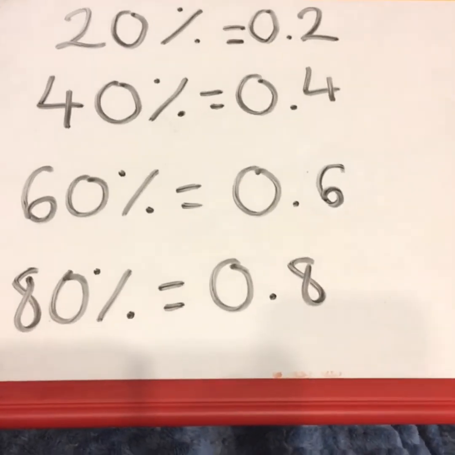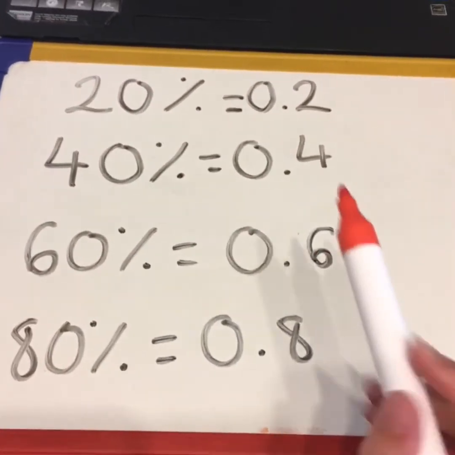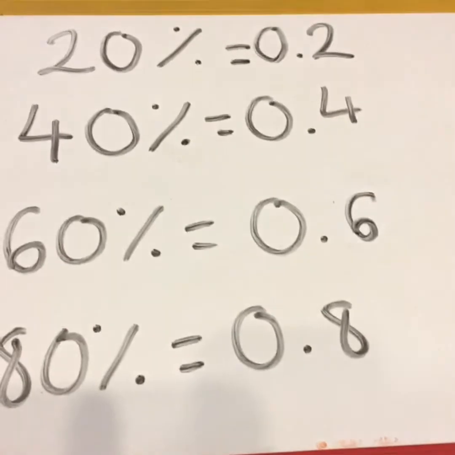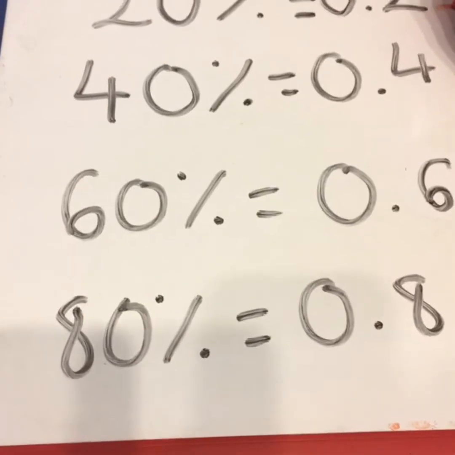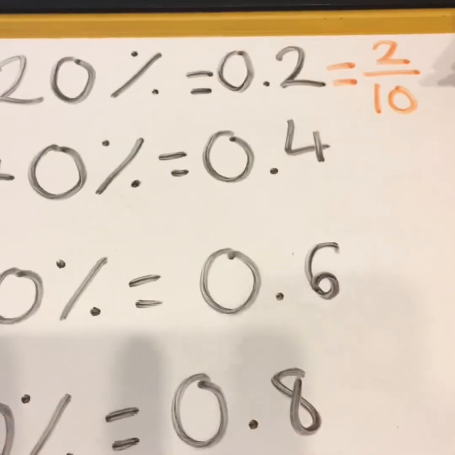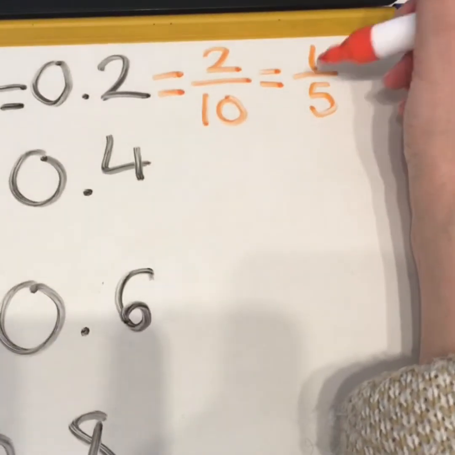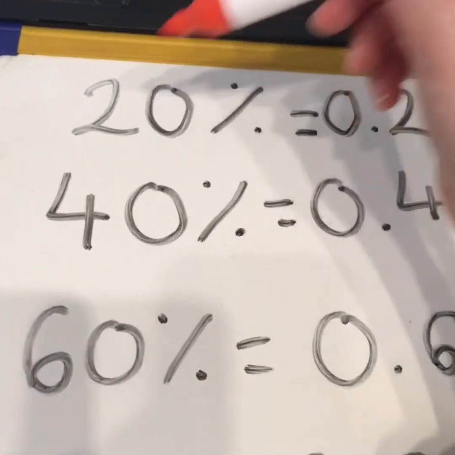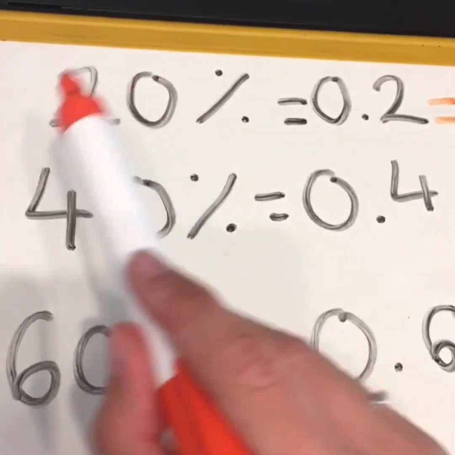Right, last little bit then. So 20% is the same as 0.2, 40% is 0.4, 60% is 0.6, and 80% is 0.8. What would these be as fractions? This is the last equivalency that you need to know, you need to remember, okay? So this is the same as 2/10 or 20 hundredths. It doesn't really matter, they're both equivalent. 2/10, if you simplified it, is the same as 1/5. So 1/5 is the same as 20%. 1/5 is equivalent to 20%, because 20 is a fifth of 100. If you divide 100 by 5, you would get 20.